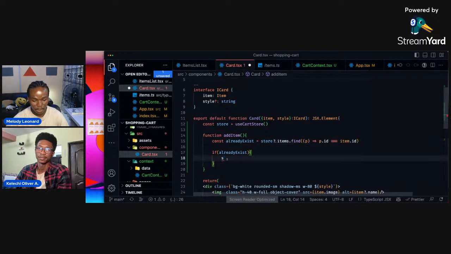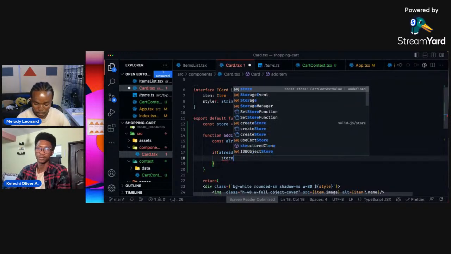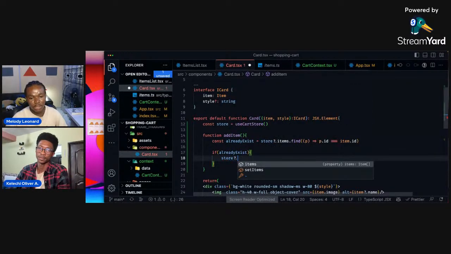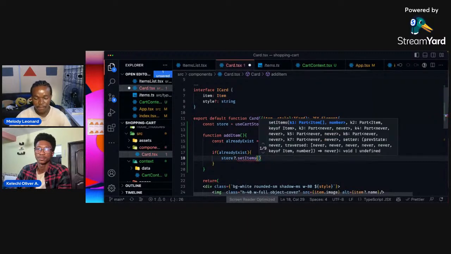Okay, so we have this store here. We have the store dot. Now we want to go ahead and set this item. When we are setting the item, we want to only update a value. The value we want to update in the store would be the quantity, right? So we want to go ahead and say store dot set item, and set item is actually a function.